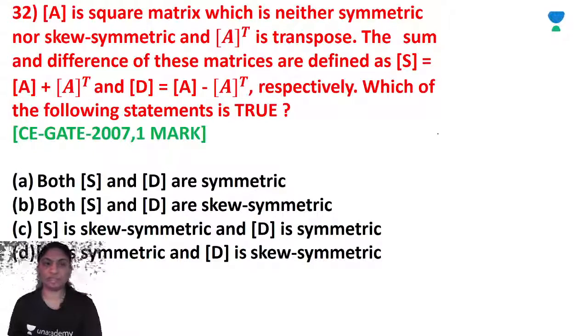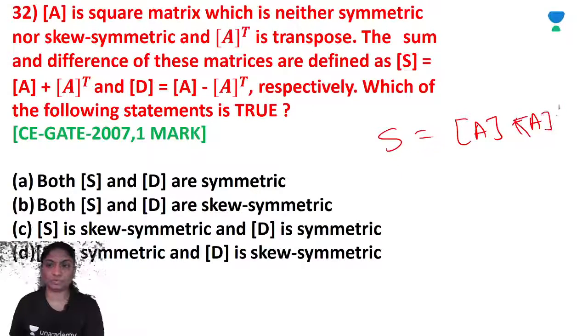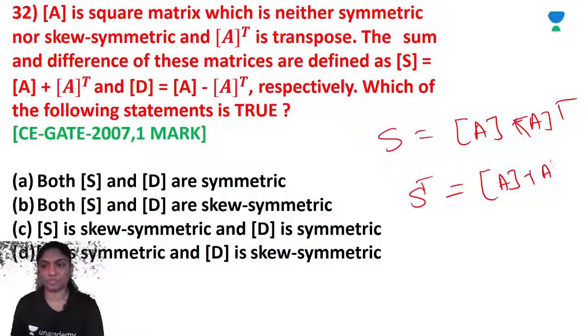So S is given as A plus A transpose. Now S transpose is equal to A plus A transpose, transpose.